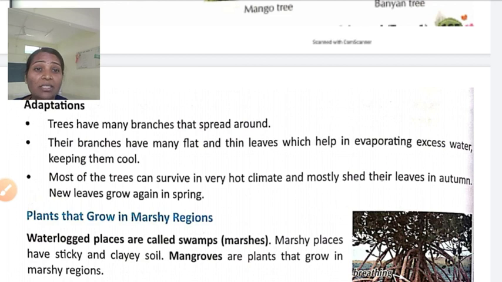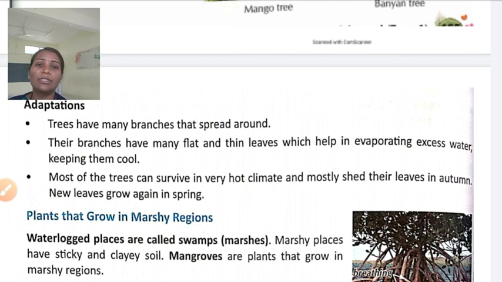The next adaptation: the branches have many flat and thin leaves on them, which help in evaporating excess water and keep the plant cool. It is neither hot nor cold, so they have to maintain their temperature and keep cool in the summer season.